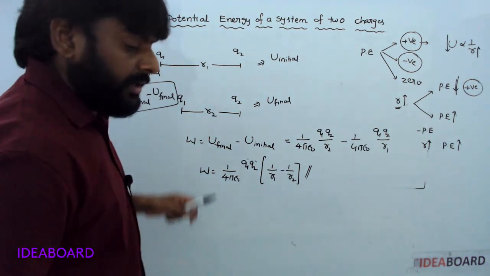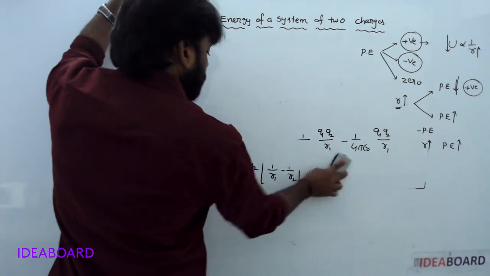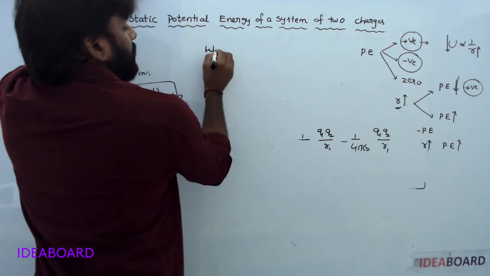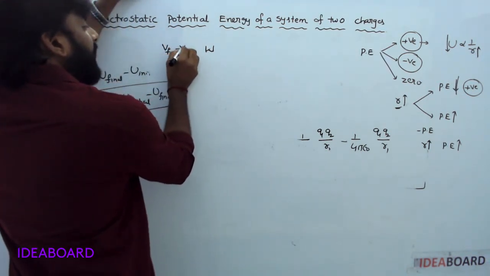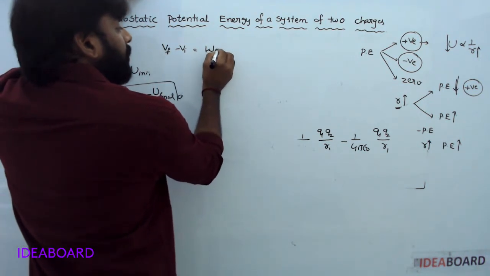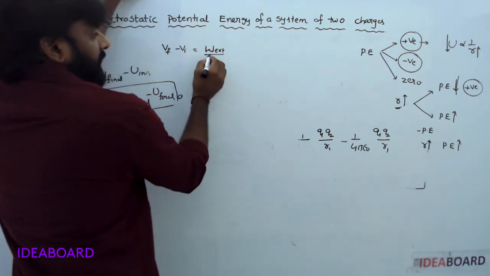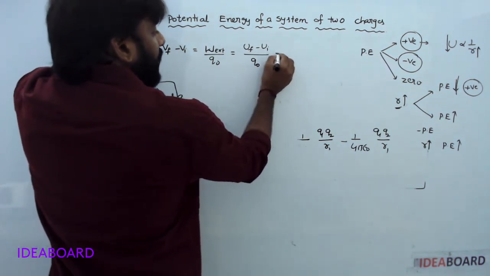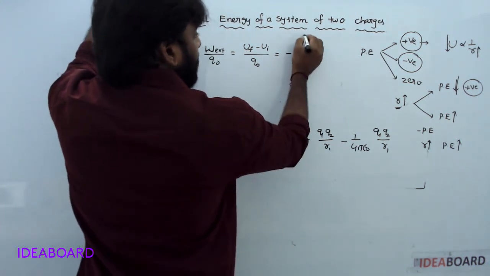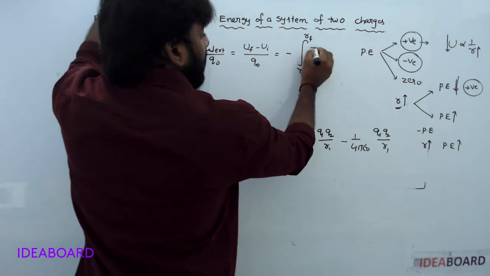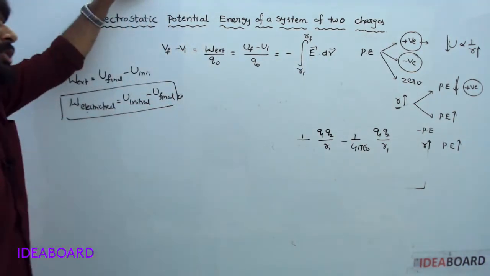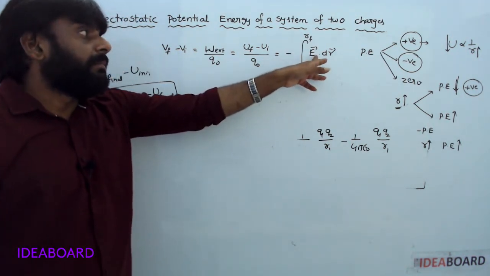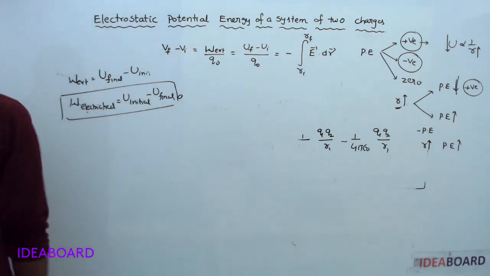Now, potential V final minus V initial is equal to W due to the external agent by Q naught, which is U final minus U initial by Q naught, which is minus the integral from R initial to R final of E bar dot dr bar. So V final minus V initial is equal to minus the integral from R initial to R final of E bar dot dr bar.